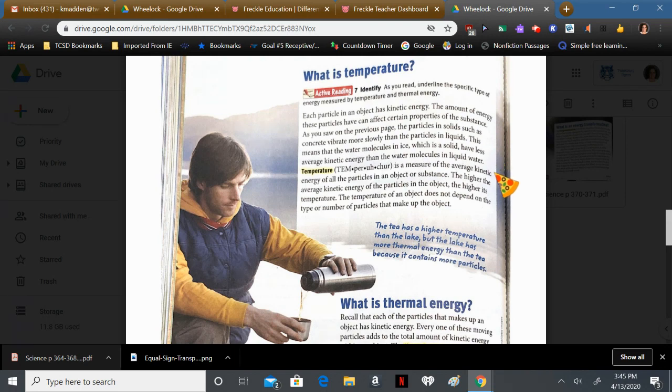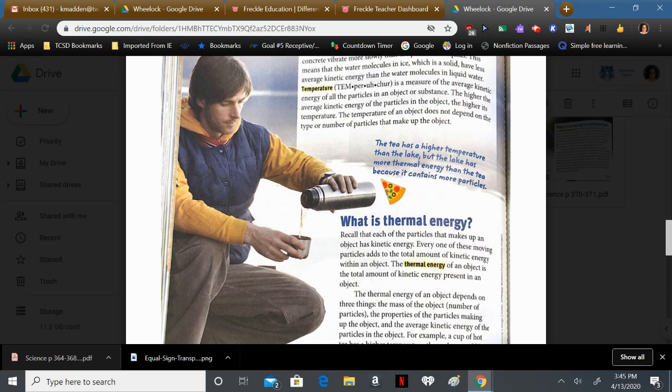Temperature is a measure of the average kinetic energy of all the particles in an object or substance. The higher the average kinetic energy of the particles in the object, the higher its temperature. The temperature of an object does not depend on the type or number of particles that make up the object.